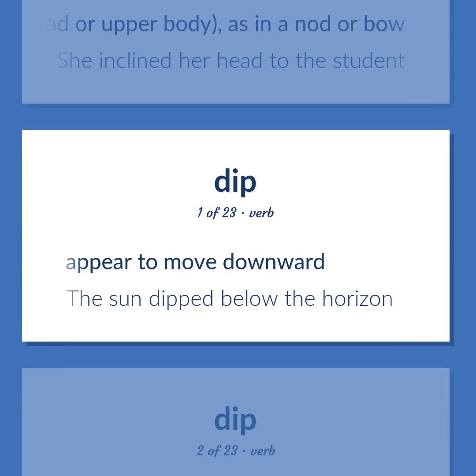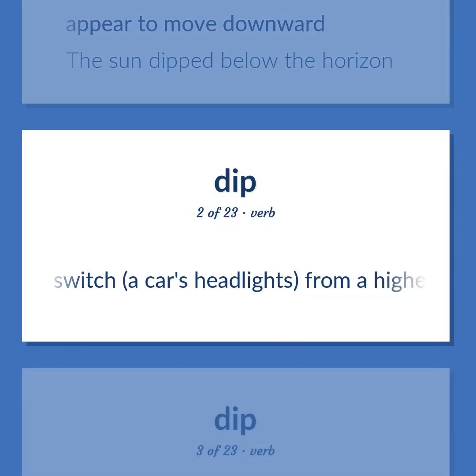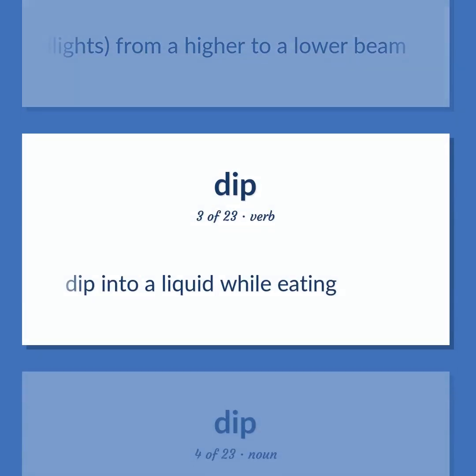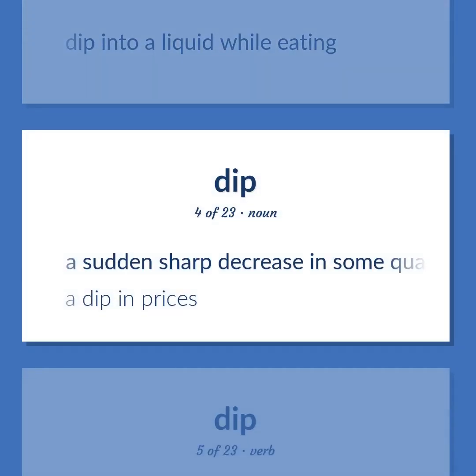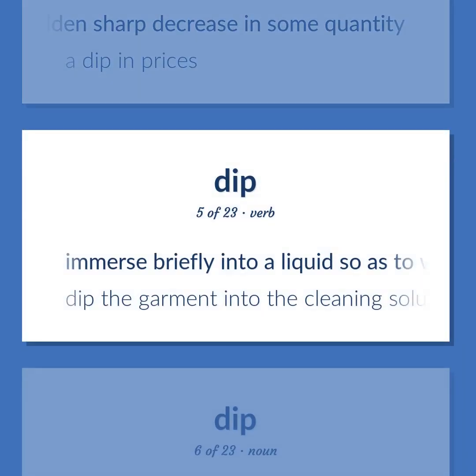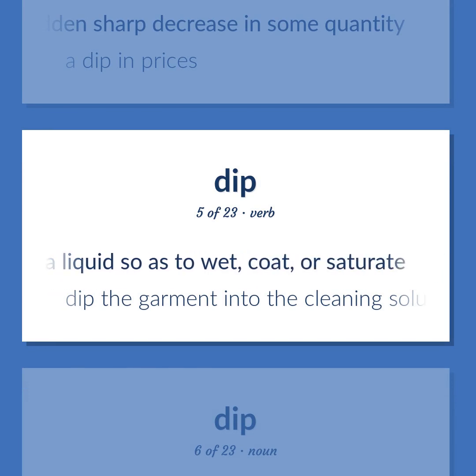Appear to move downward. The sun dipped below the horizon. Switch a car's headlights from a higher to a lower beam. Dip into a liquid while eating. A sudden sharp decrease in some quantity. A dip in prices. Immerse briefly into a liquid so as to wet, coat, or saturate. Dip the garment into the cleaning solution.